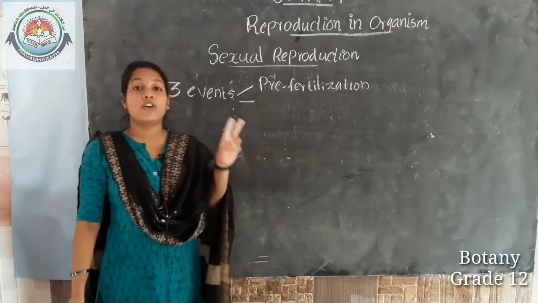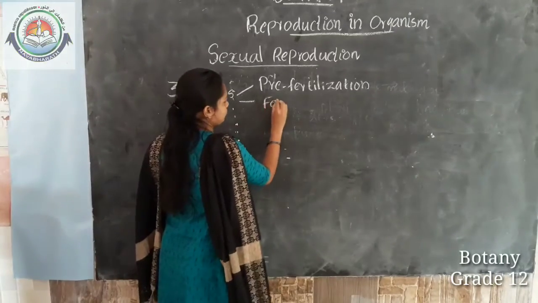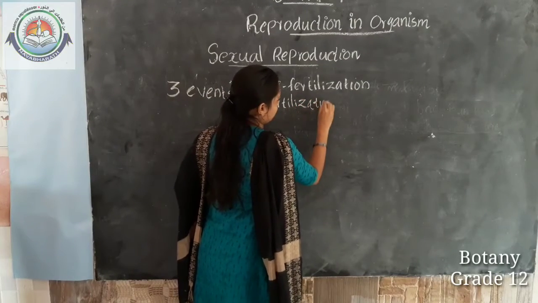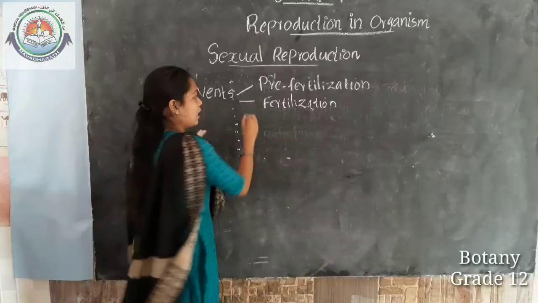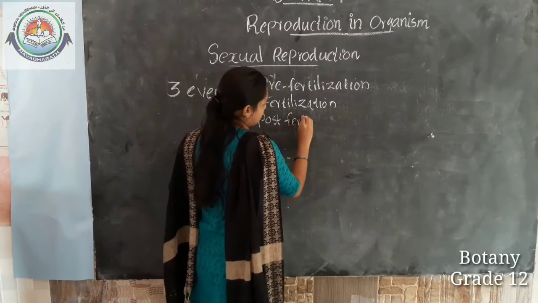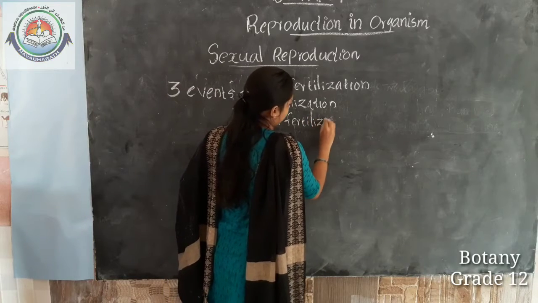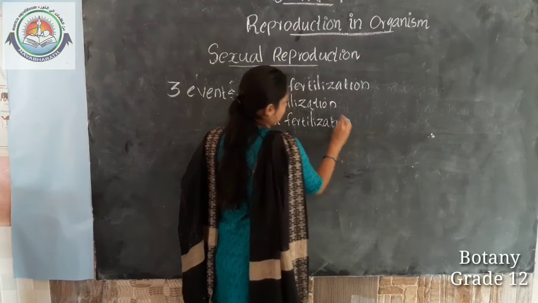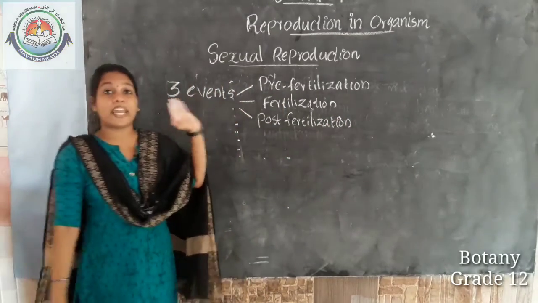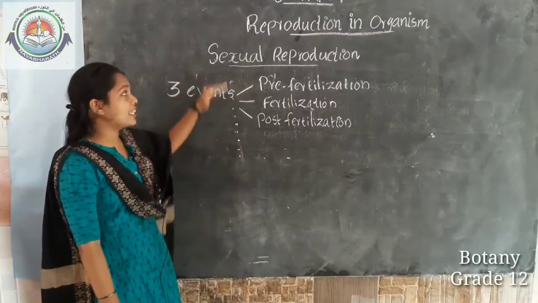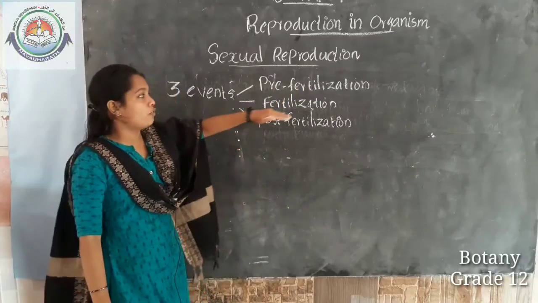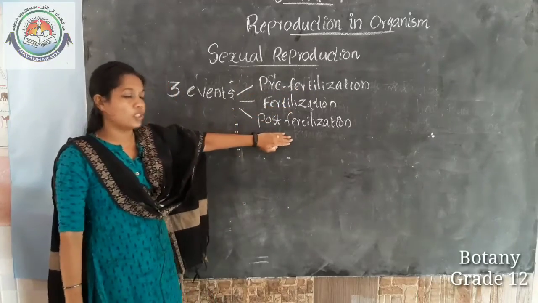The second one is fertilization. And the third one is post-fertilization. So, there are 3 major events that occur during sexual reproduction.